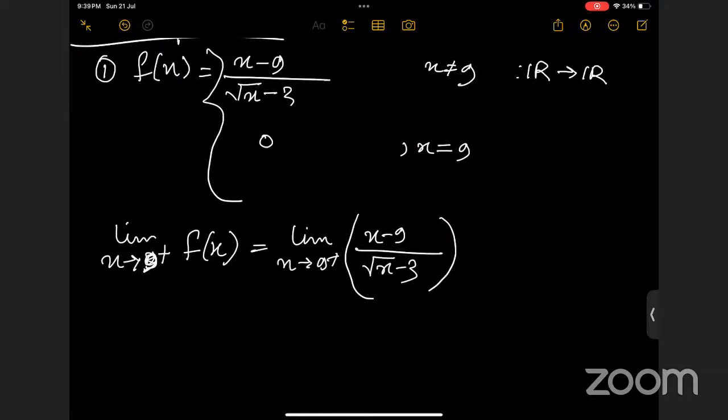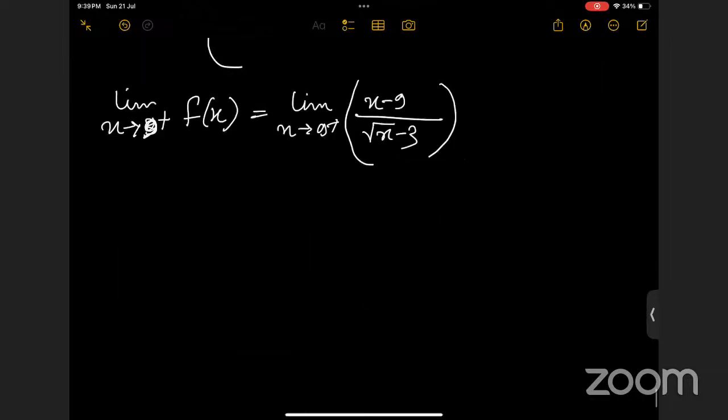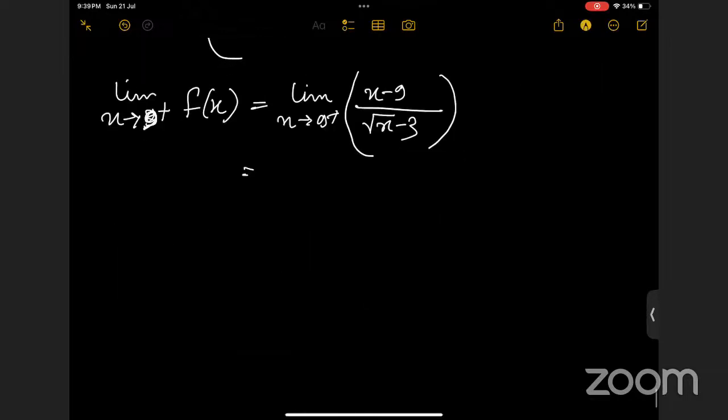Try to look at the function. What can you do with the function such that the function remains the same and the value will be defined? Ma'am, can you multiply numerator and denominator by root x plus 3 and then cut off the root x minus 3? Ma'am, we can factorize x minus 9. It cannot be factorized, it's not quadratic.